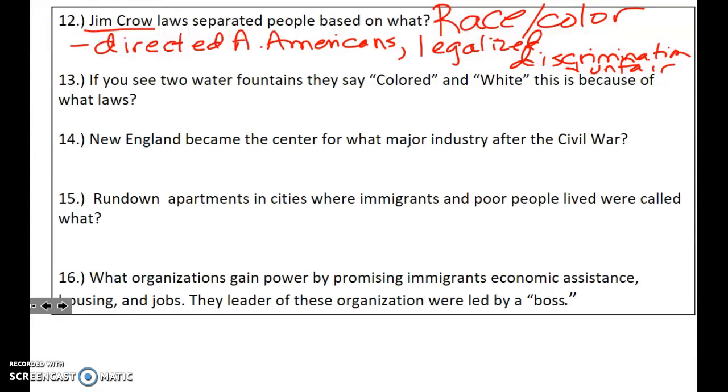Number 13, if you see two water fountains that say colored and white, this is because of what laws? Jim Crow laws. Number 14, New England became the center of what major industry after the Civil War? And it's the textile industry.